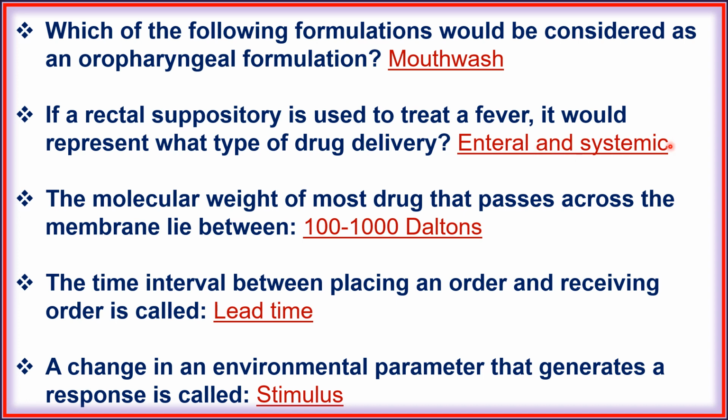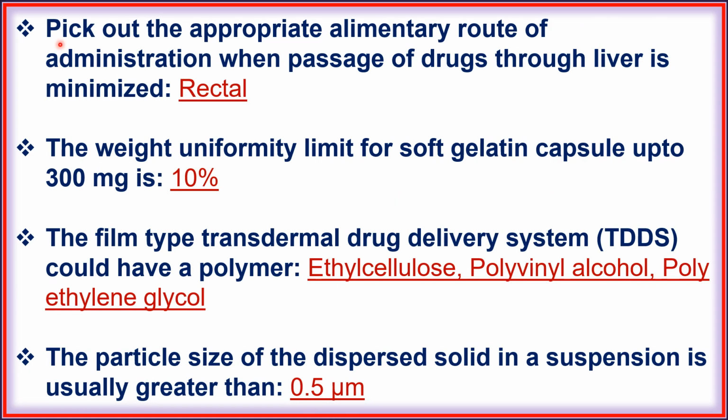and systemic. Next, the molecular weight of most of drug that passes across the membrane lie between 100 to 1000 Dalton. Next, the time interval between placing an order and receiving order is called lead time. Next, a change in an environmental parameter that generates a response is called stimulus. Next, pick out the appropriate elementary route of administration when passage of drug through liver is minimized, rectal.